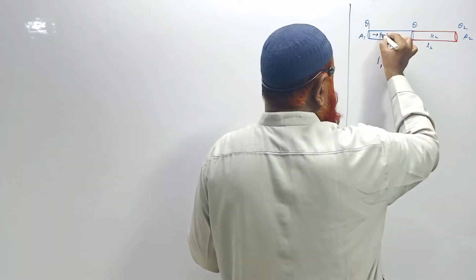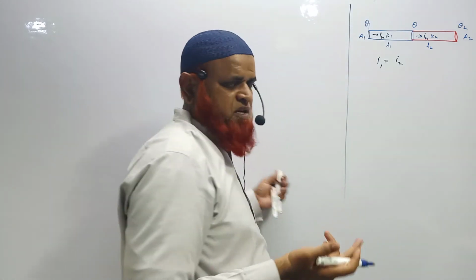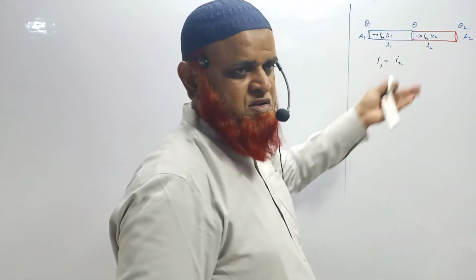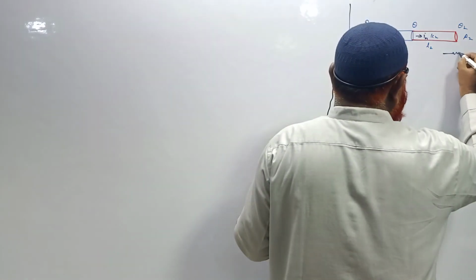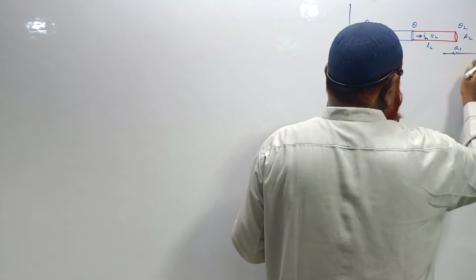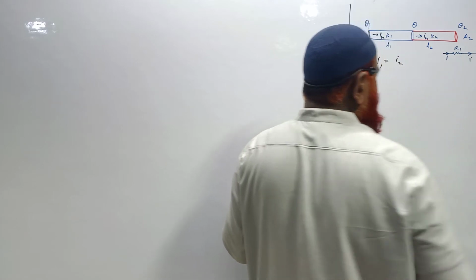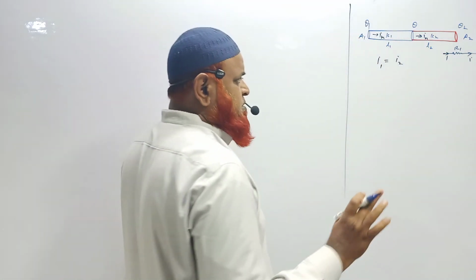The heat current is not going to change. How much heat current passes through this rod, that same heat current has to pass through the other rod in series connection. As in electricity also, even though the resistances of the two different resistors are different, the current passing along the two resistors is the same.